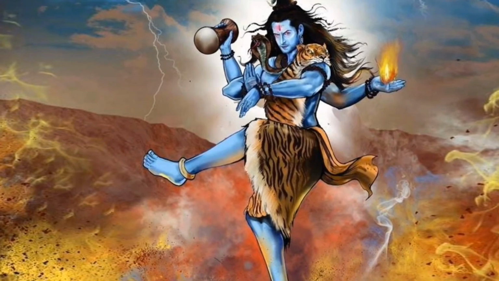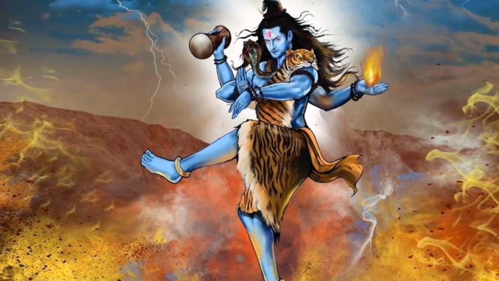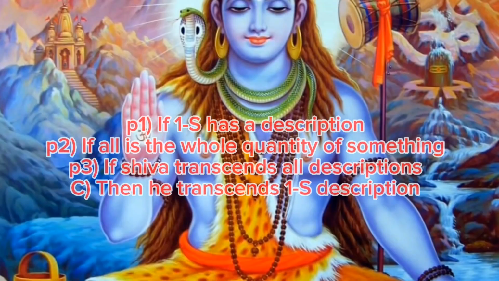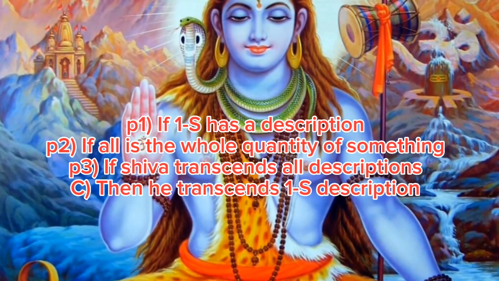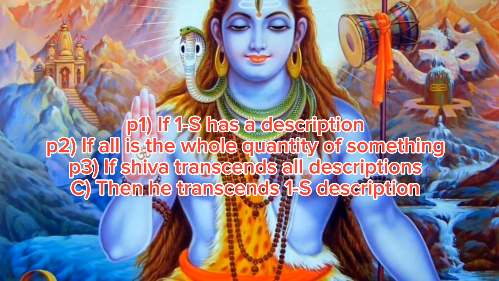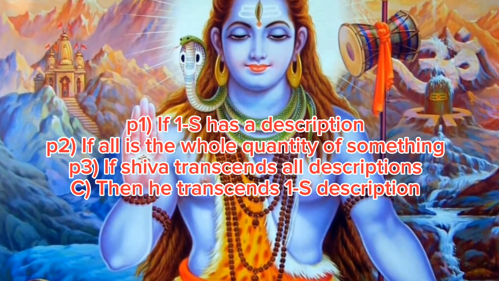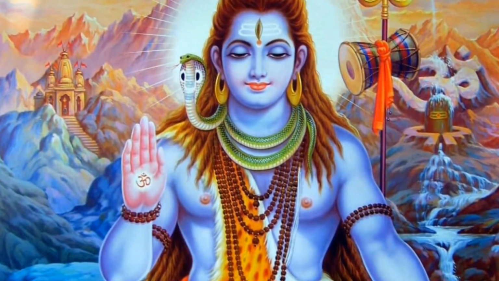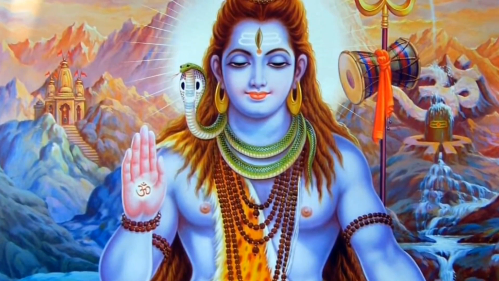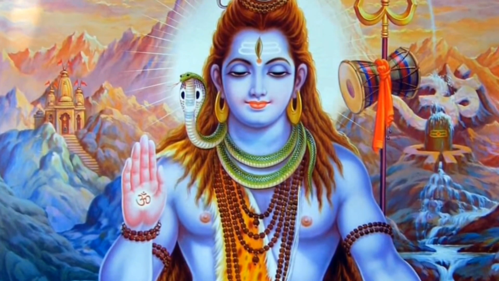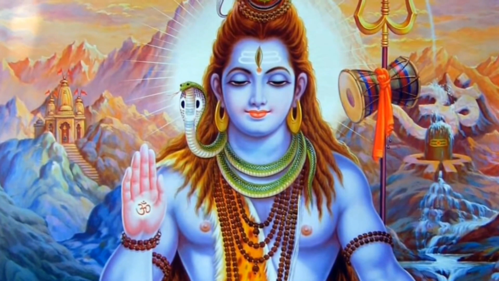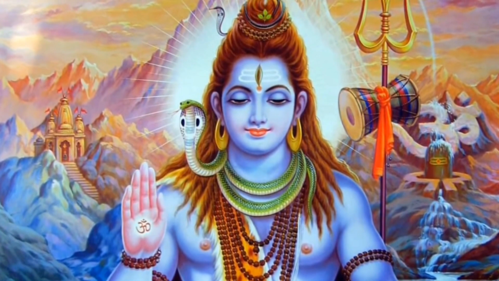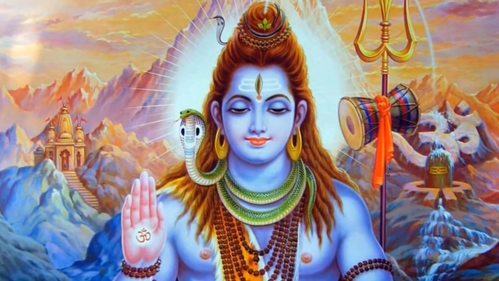So the way I can apply it would go like this: if 1-S has a description, and if all is the whole quantity of something, and Shiva transcends all descriptions, then he transcends 1-S's description. Through that validation, we can easily infer that Shiva, the Hindu god from Hindu mythology, would qualify for outerversal, high outerversal, and 1-S on Character Stats.